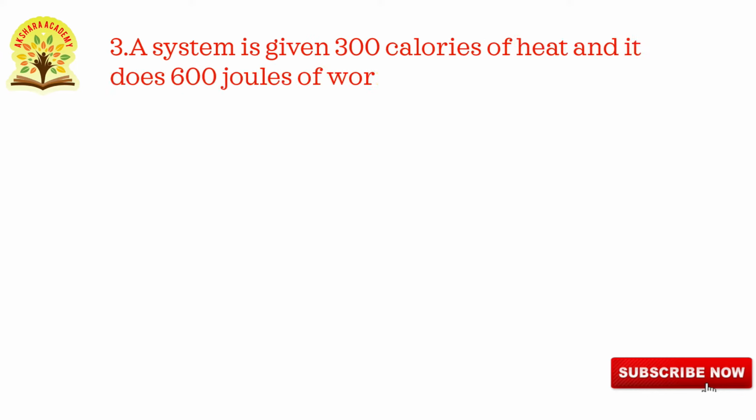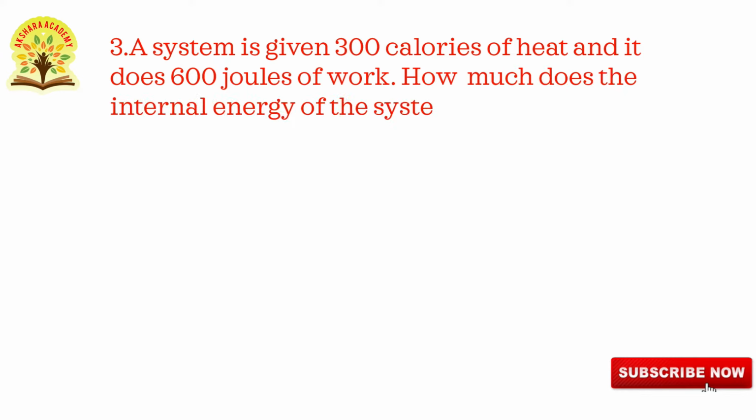Third question. A system is given 300 calories of heat and it does 600 joules of work. How much does the internal energy of the system change in this process? So you have to calculate the change in internal energy. They have given 300 calories of heat and 600 joules of work done. So we'll write the solution now.